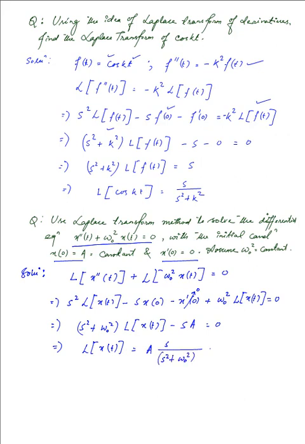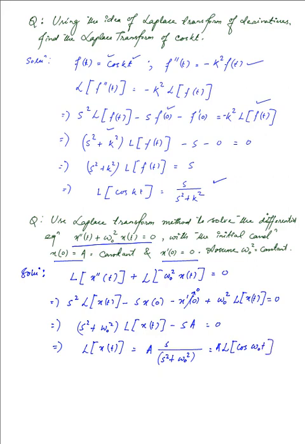And if you remember, we have just obtained the form over here, this is cosine kt. Now instead of k we have the term omega naught over here, so this is nothing but the Laplace transform. We can keep the a outside. This is the Laplace transform of cosine omega naught times t.